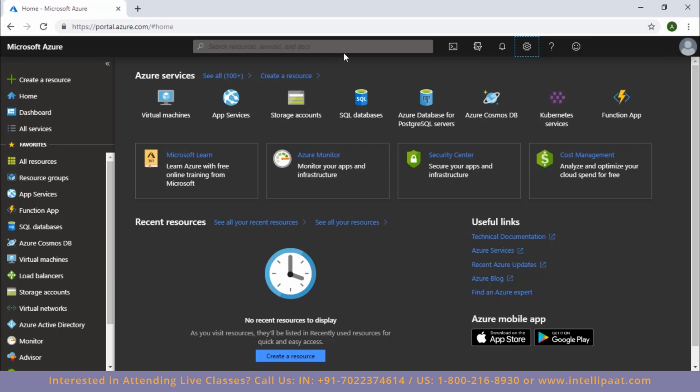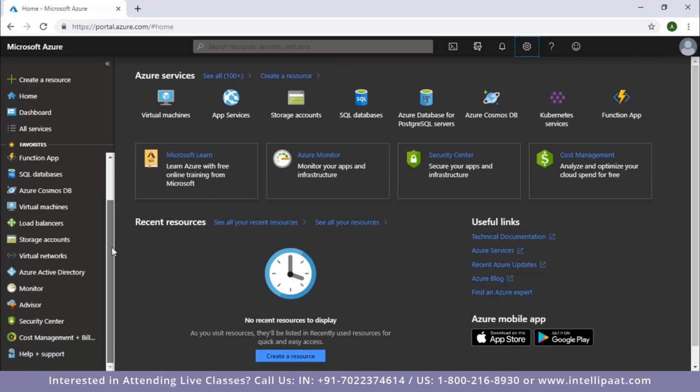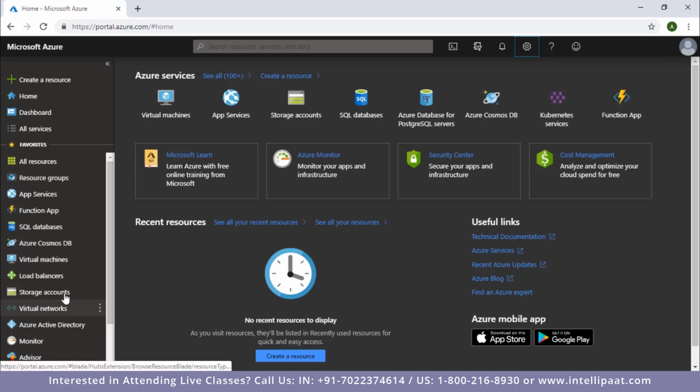So like I said, Azure offers various number of services. There are so many services, so all of them cannot be listed here in your left panel, right? So if you want to use a service that is not listed here in this list, then you can go ahead and search for it from this search bar.